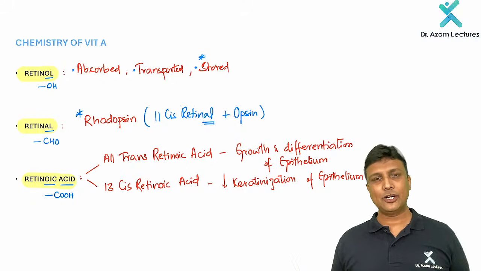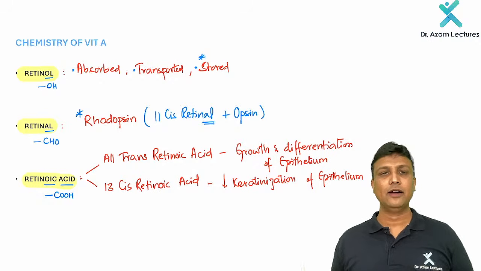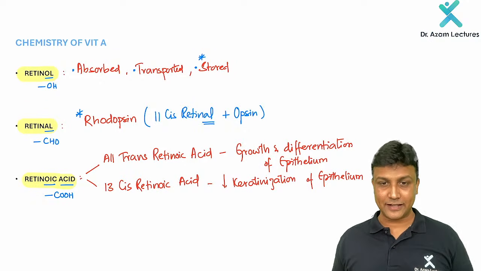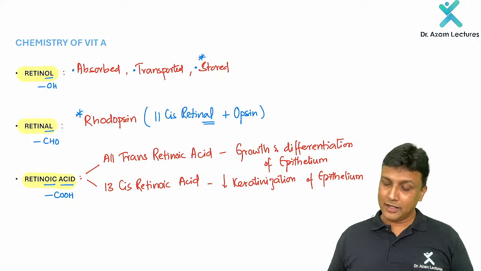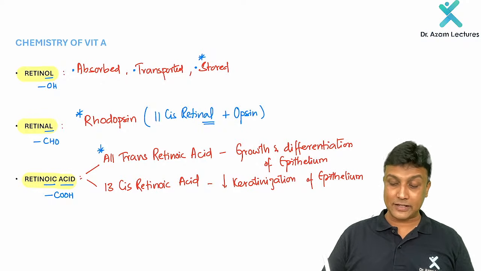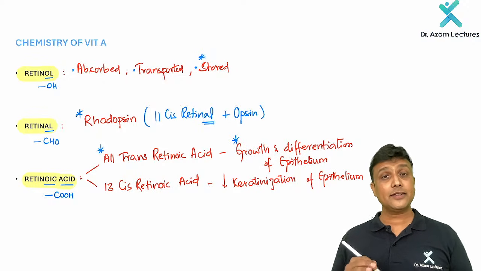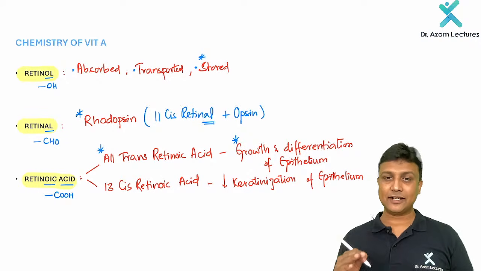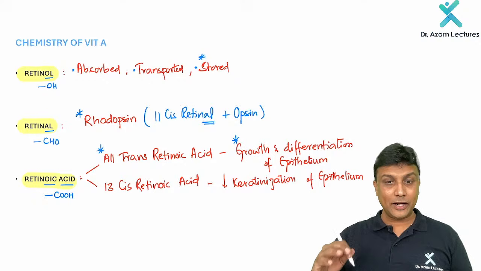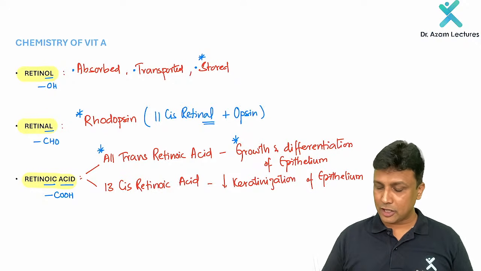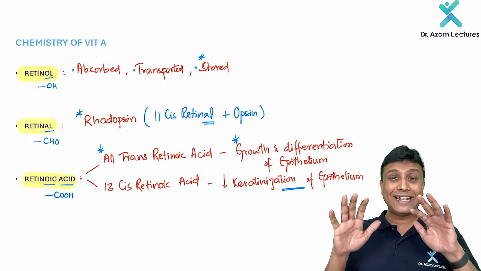And retinoic acid, you know very well, ATRA, all-trans retinoic acid, as well as 13-cis retinoic acid. All-trans retinoic acid, ATRA, is required for growth and differentiation of epithelium, whereas 13-cis retinoic acid is required for decreasing the keratinization of the epithelium. That is the reason, my dear friends, please remember: if retinoic acid is deficient, it cannot decrease the keratinization.